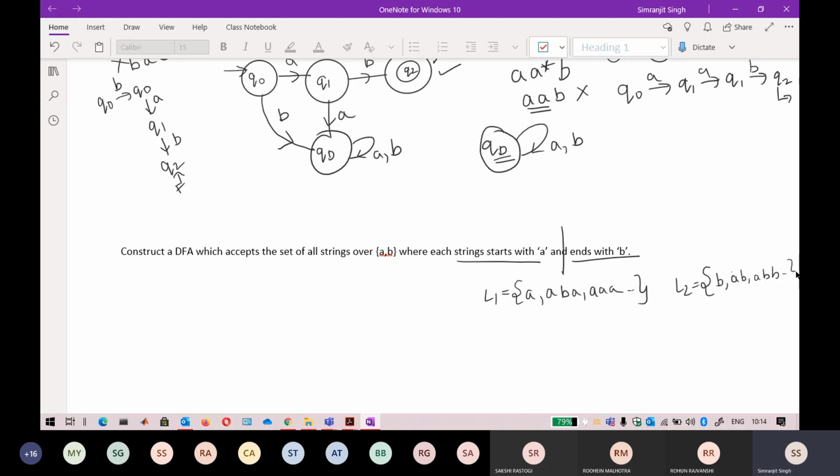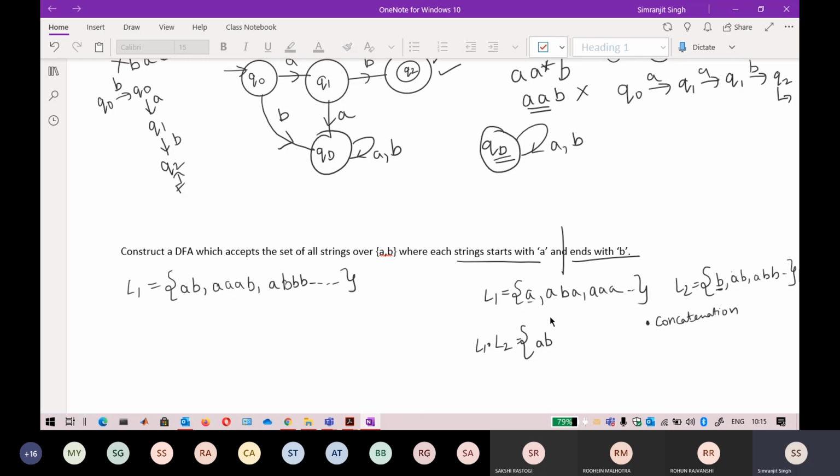Okay, so I just want to tell you one thing, that there is something called the concatenation operator. This is denoted by this dot, concatenation. What concatenation actually does is, if I do a concatenation of L1 and L2, if I write a language directly that starts with A and ends with B, the smallest string will be AB. After that, any number of A's, and it should end with B. Any number of B's, it always ends with B, and it is an infinite language. If I concatenate these two, concatenation means take a string from here, take a string from this L2 and place them together.